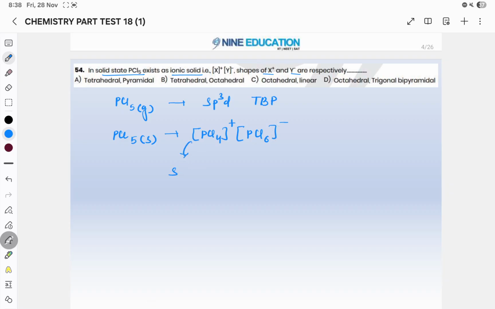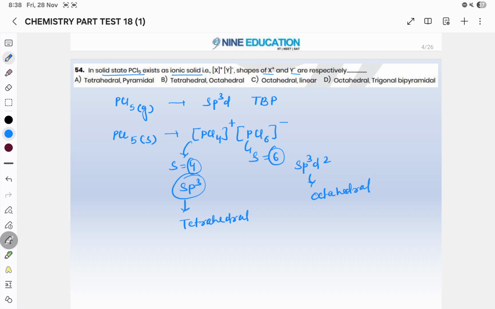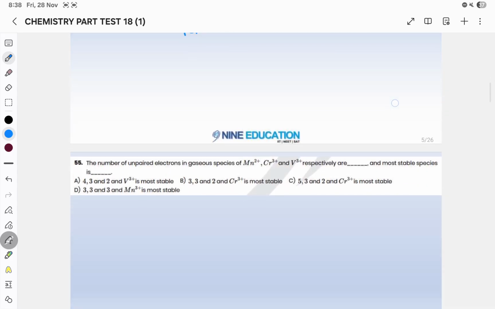The steric number of PCl4 plus is 4. Steric number of PCl6 minus is 6. Steric number 4 hybridization will be sp3. Steric number 6 hybridization will be sp3d2. So hybridization sp3 means tetrahedral. Hybridization sp3d2 means octahedral. Answer B will be your correct answer.